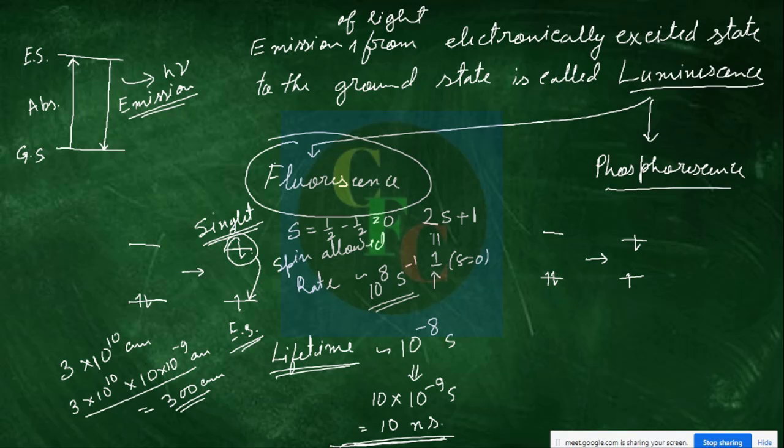But for phosphorescence, what happens? After excitation, there may be some system which we'll discuss in the next 2 slides. There is a spin flip. Now the spin flips, and these two electrons now have the same spin. Both have plus half or both have minus half. As such, the return from this state to here is not spin allowed. So this is spin forbidden.